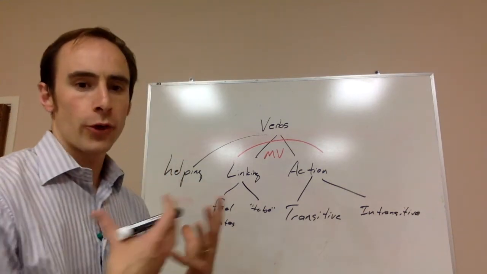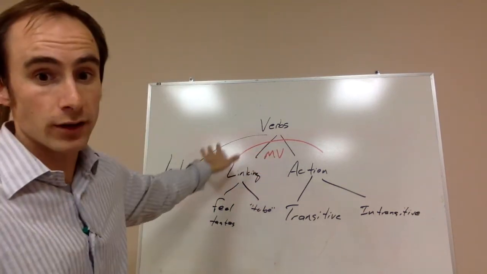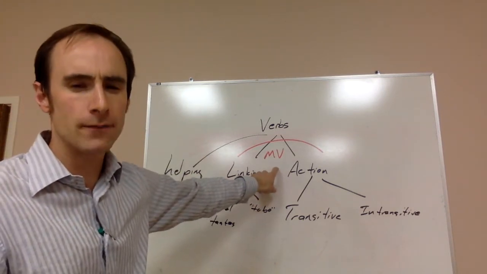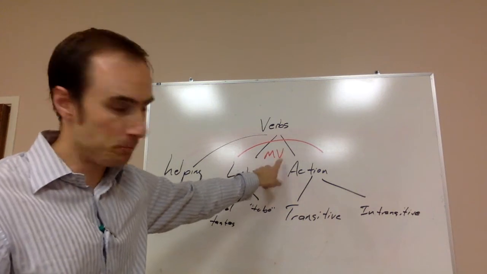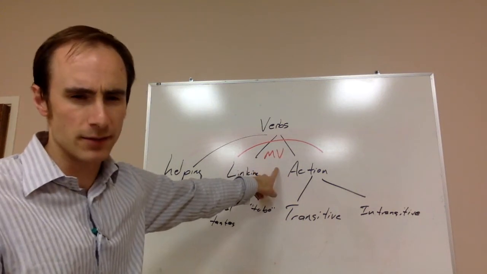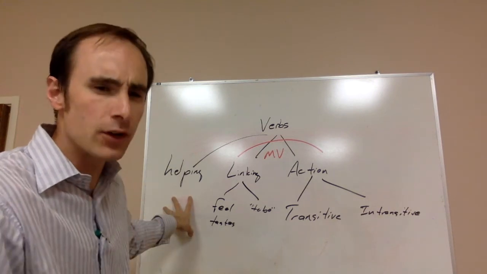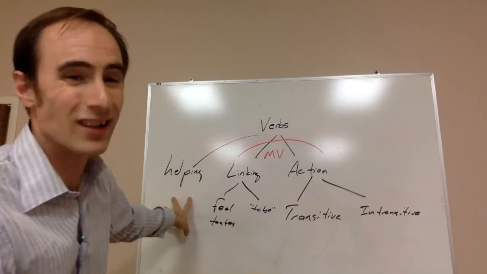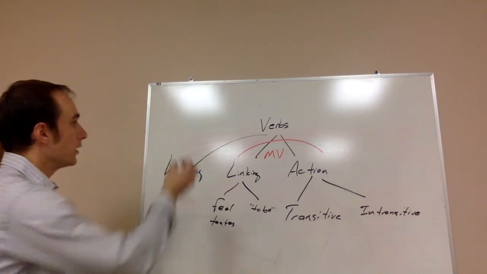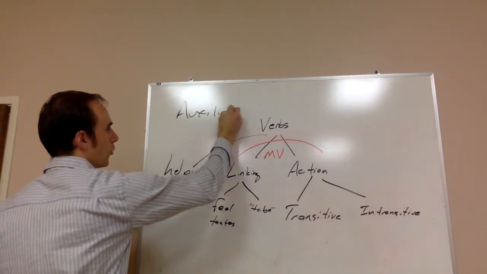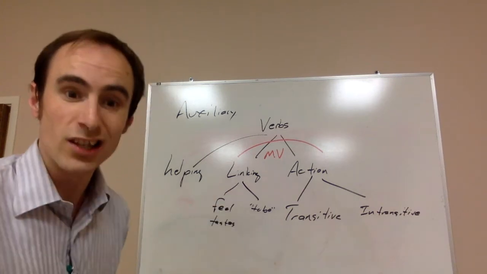Now last, our third category, but see, he's different. He's a different kind of category because he cannot be a main verb, an MV. He cannot make the whole sentence by himself in this meaning. It's the helping verb. Now the difficulty is this word auxiliary. You will see this word auxiliary in English grammar. And people will talk about auxiliary verbs.